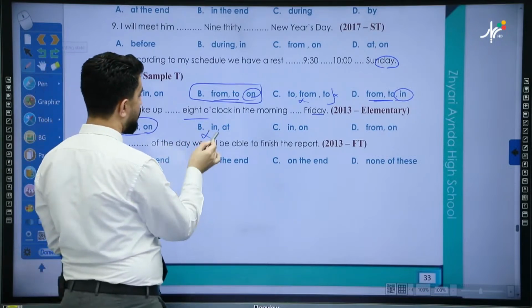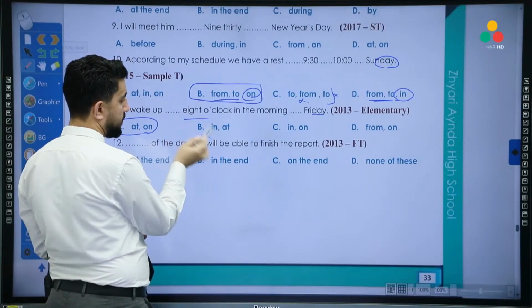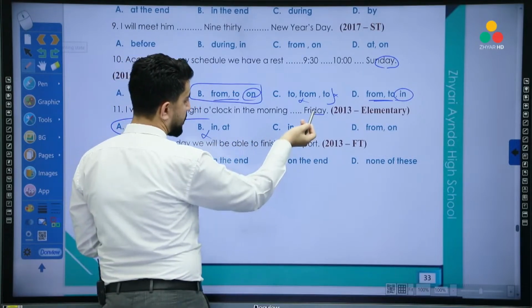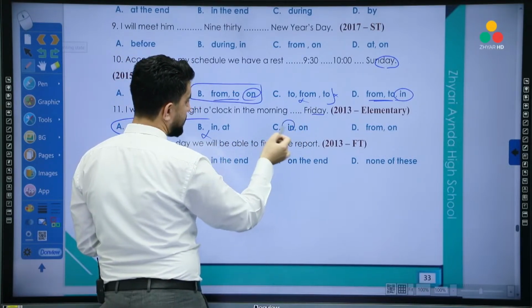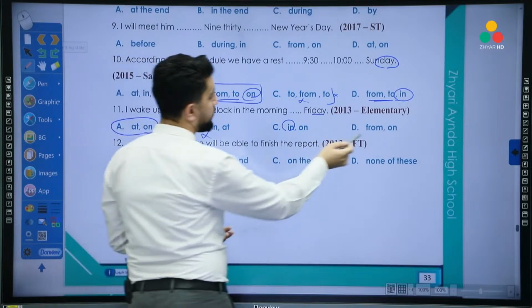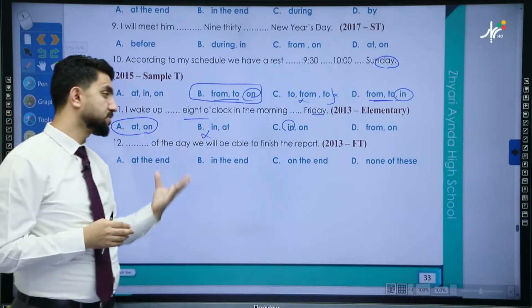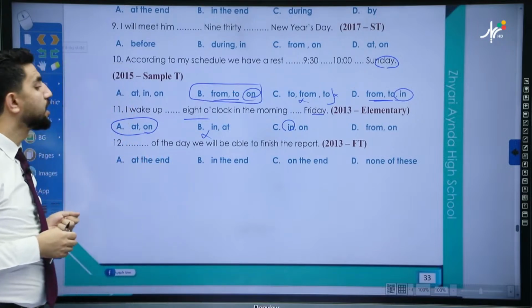In and at, wrong. Why is in wrong? We don't use in with time. Why is on wrong? On is right here, but in we don't use with time. From, we use it with time, but when we have two times together. So that means the rest are wrong and the first one is correct.